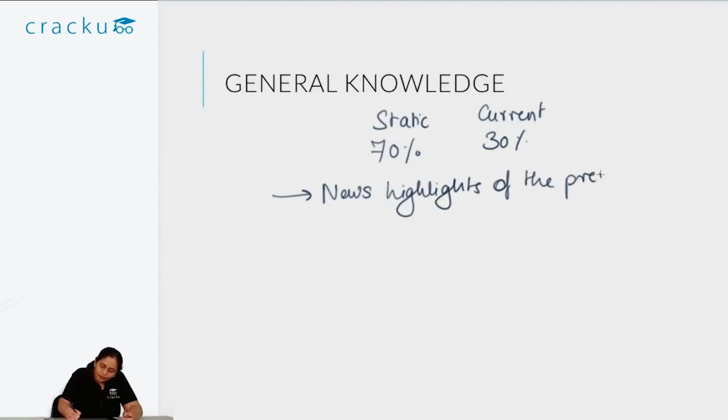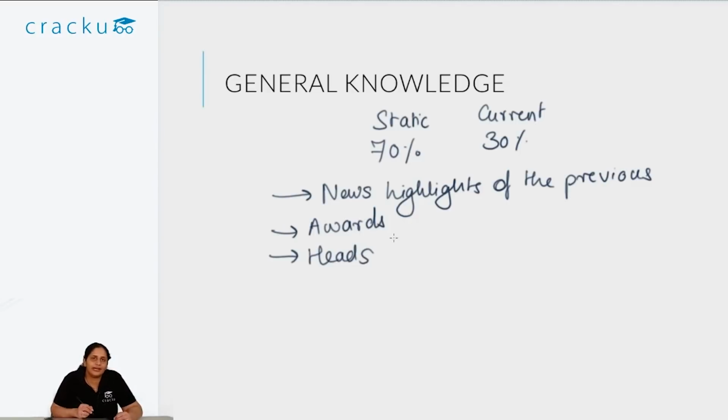The other type of questions that come in this section is awards. So all awards, from say Booker Prize, Nobel Prize, Sports Trophy, every award, you should see what were the awards that were given. This is heads of state. Now knowing the head of state for India is a given, but you should also know the head of state of other countries, smaller countries, from Ukraine to every other country. Just try to see through that list once.